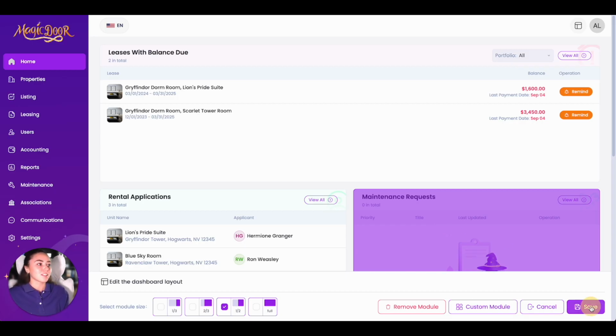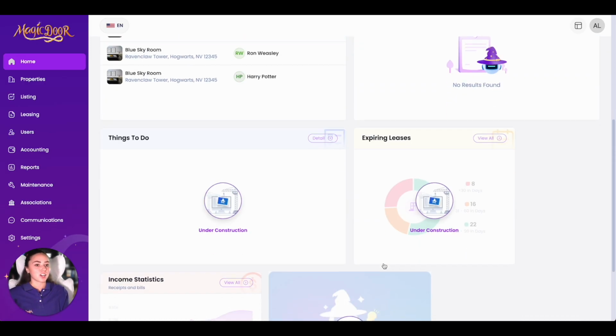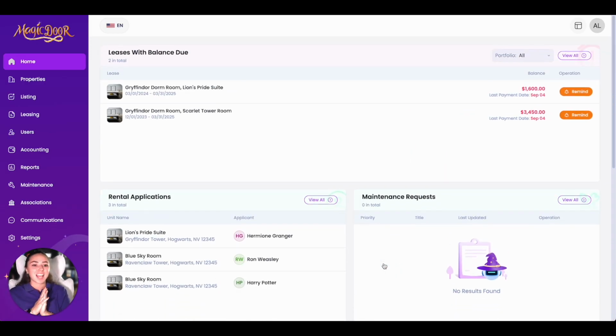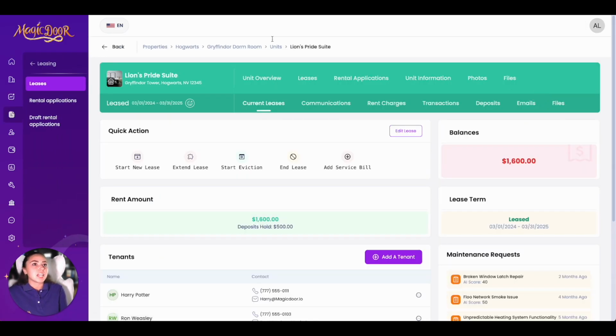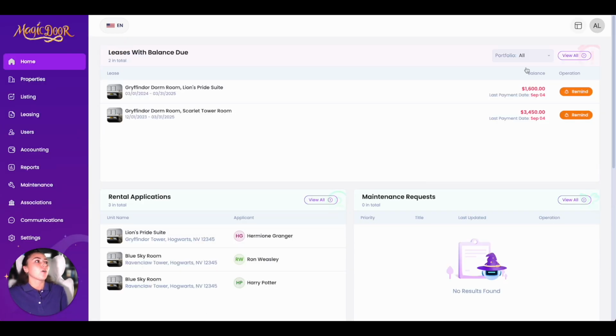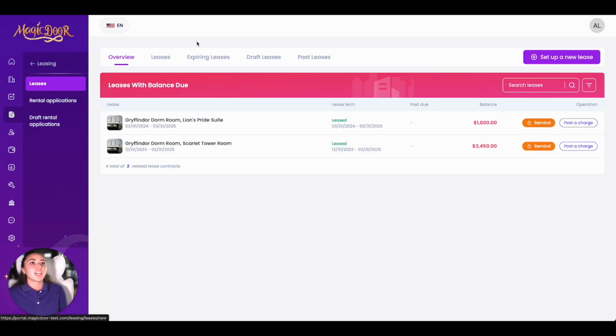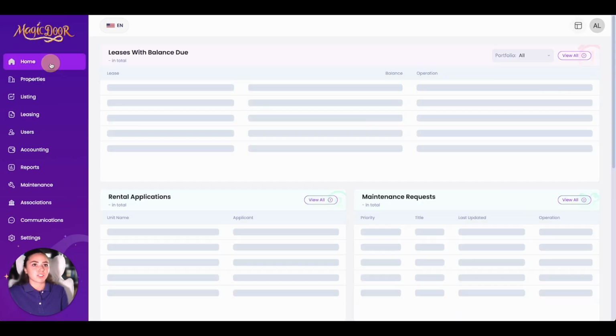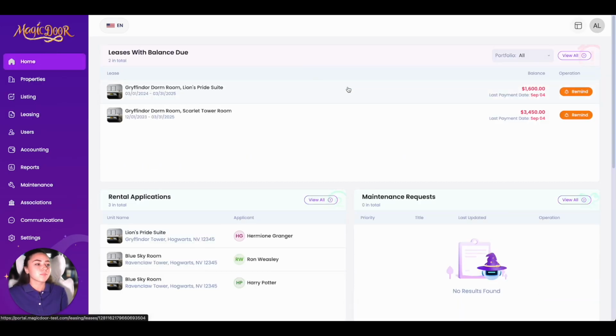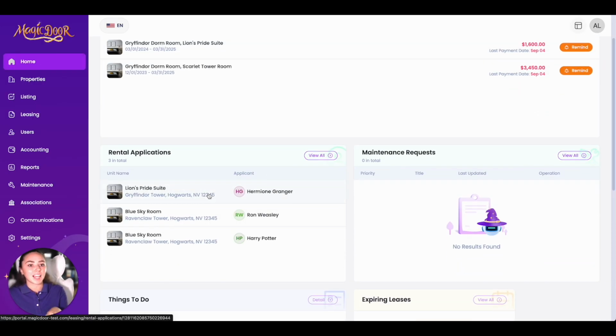So press save, and now you have your custom home page, and we're ready to actually dive into how to use the software. One more note on this home page is that everything is clickable within our software. So you can easily click on any of these options to be taken directly to the lease, or you can click view all. And just everything throughout our software is going to be clickable, so keep that in mind if you just need to quickly access something.